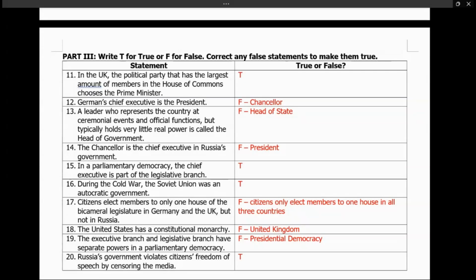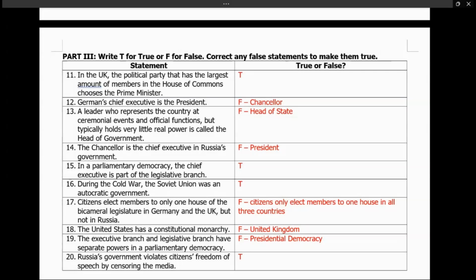Number 19, the executive branch and legislative branch have separate power in a parliamentary democracy. False. That is in a presidential democracy. Presidential democracy is the only one where citizens get to vote for both the president and the parliament, the legislature.